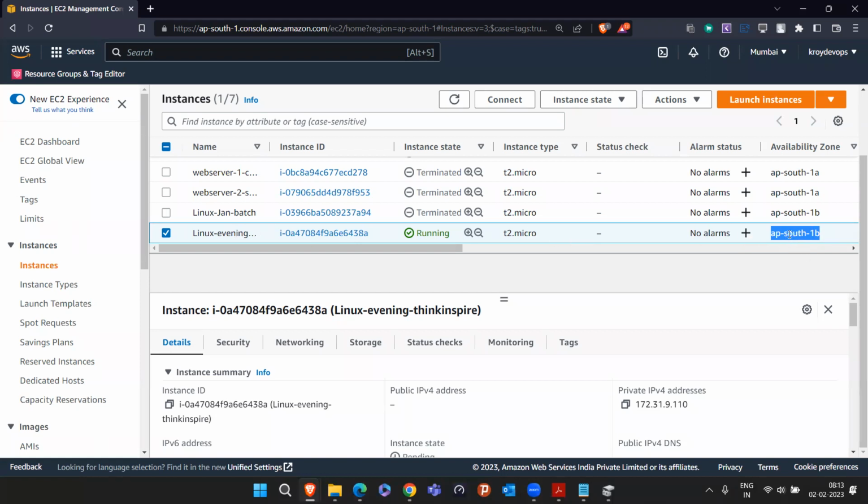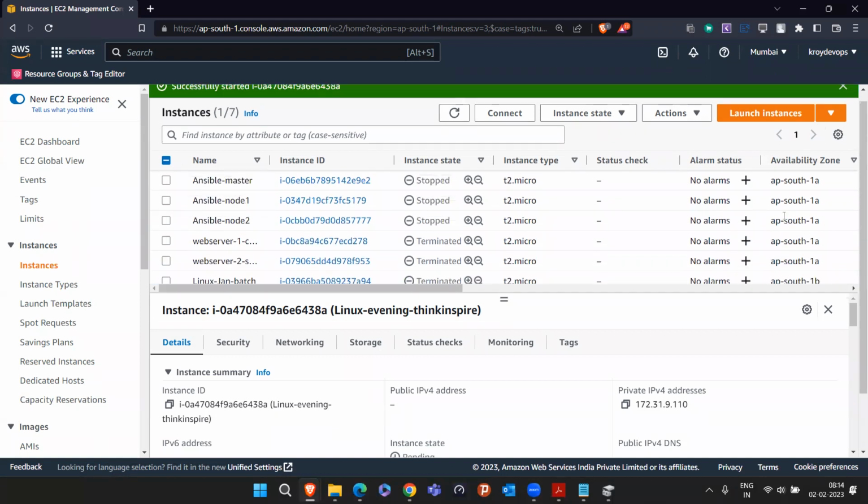Currently, one machine is running in 1B, so we'll be able to connect that pen drive to this machine. I can launch one more instance in 1B itself and attach it there also, to all the 1B instances.